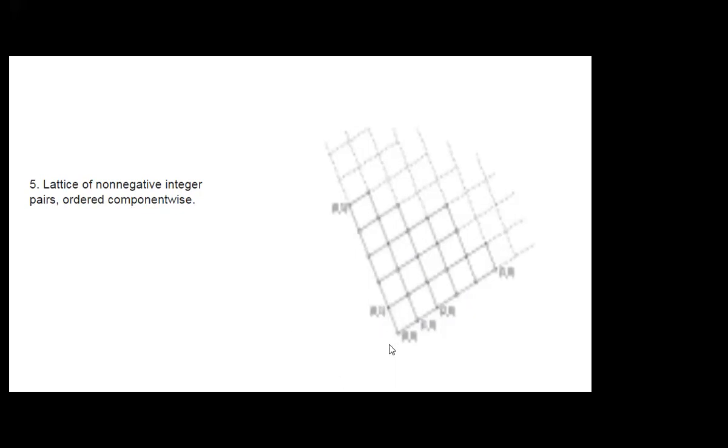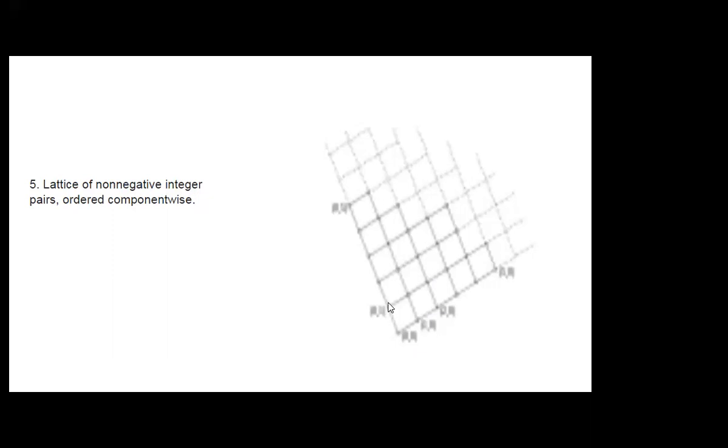Okay, how is the operation performed here? Component wise. Component wise here means x and y components are there. If x is equal to 0 for all this line, then the points will be 0, 1, 0, 2, 0, 3, 0, 4 like that.